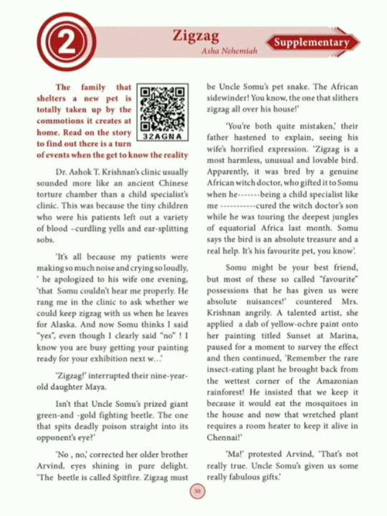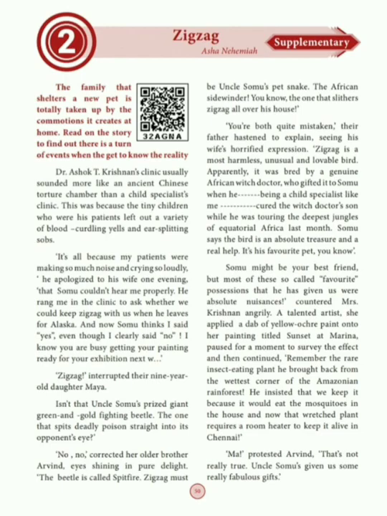Who is this Mrs. Krishnan? Now it is explained that a talented artist, she applied a dab of yellow ochre paint onto her painting titled Sunset of Marina, paused for a moment to survey the effect and then continued. So she is an artist, I already told you, and she was busy in her painting, and she was now drawing a painting named Sunset of Marina. So that yellow ochre paint she was painting in her painting, and she was very much busy in her work.